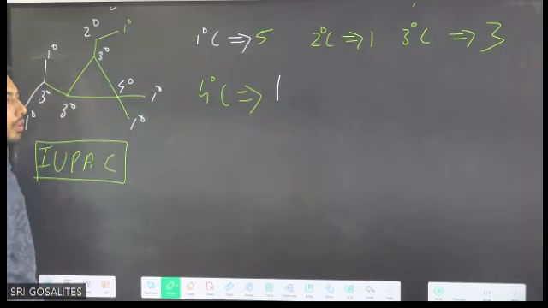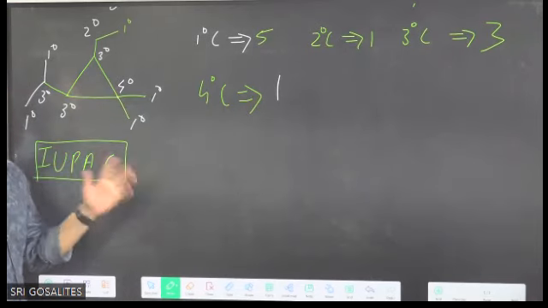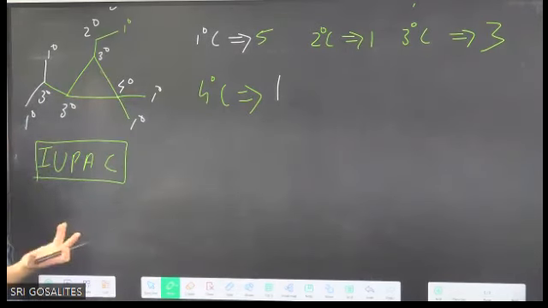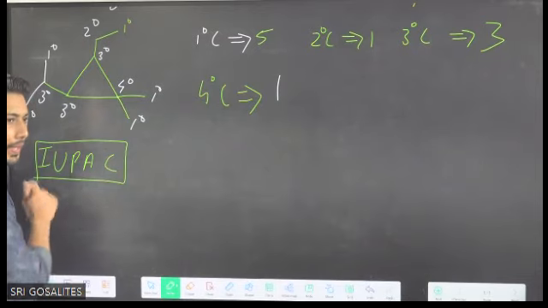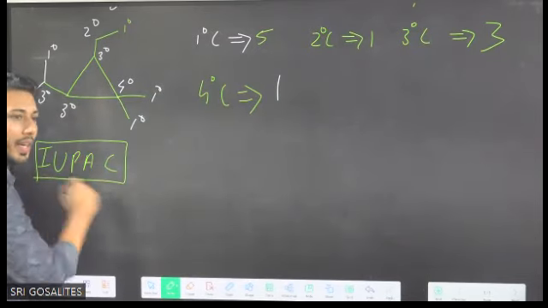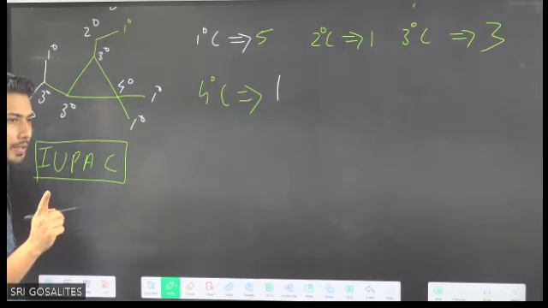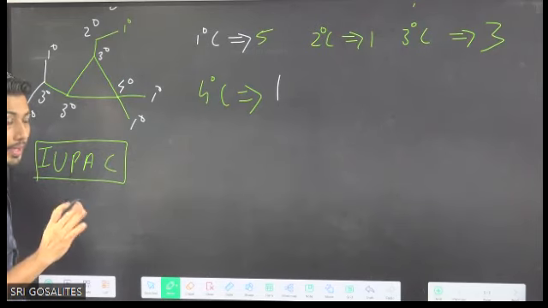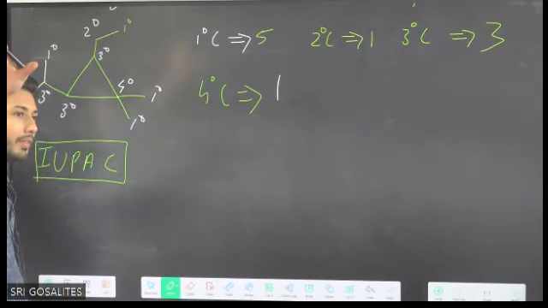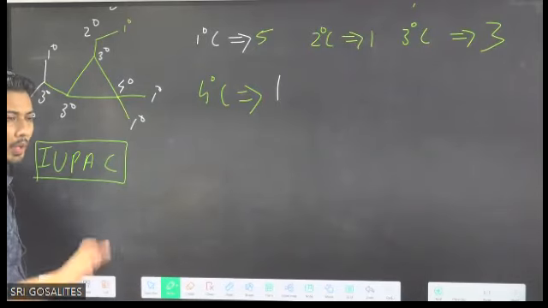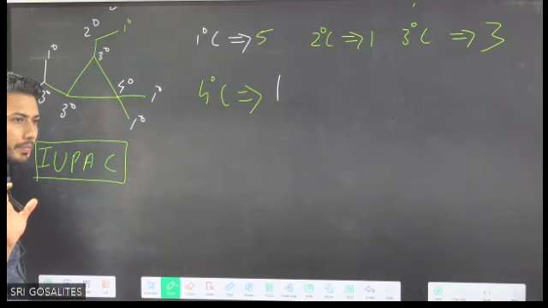IUPAC nomenclature, full form is International Union of Pure and Applied Chemistry. When you read it, for your information, you should know the full form. In NCERT, when you read, you have to underline, line by line. Your target is: I will read each and every line of NCERT. Even if you find a summary given at the end, I'll read it. Clear that point? You will not skip any line of NCERT.